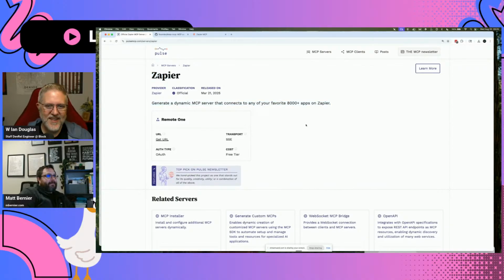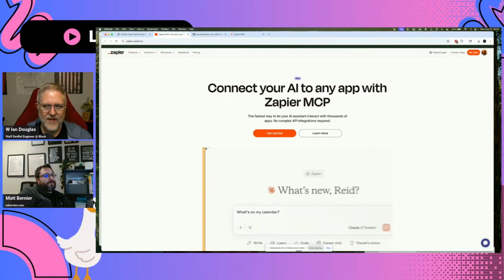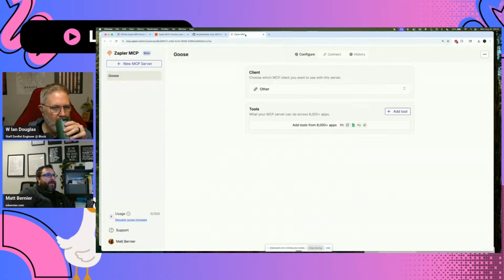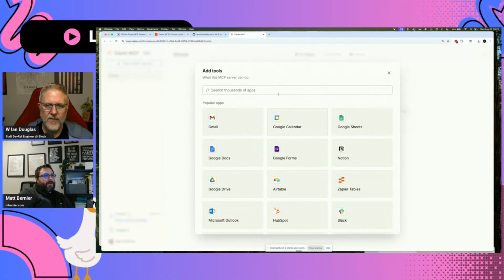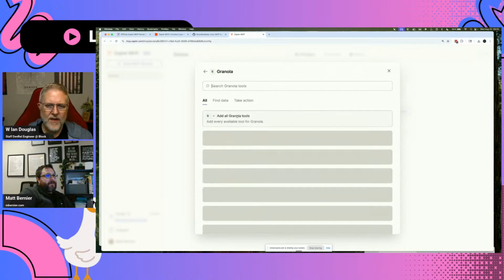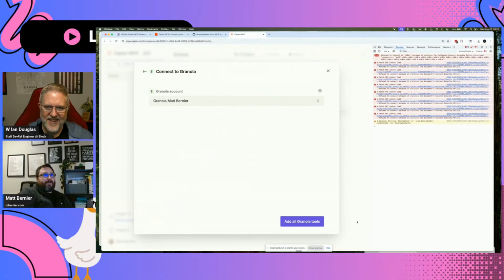Maybe. Well, let's go over to Zapier then, and let's see if we can get the Zapier plugin sort of working with Granola again. In true demo fashion, I'm going to go right here where we were playing before. Then let's go here, and I'll go to Granola, and we'll see if we can get this. So add all again. And this is where clicking this button, nothing happened. Yeah, because we did this before.